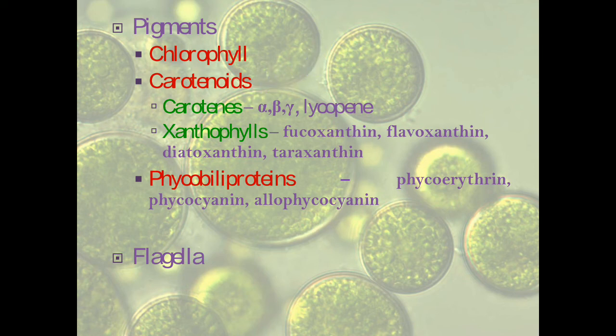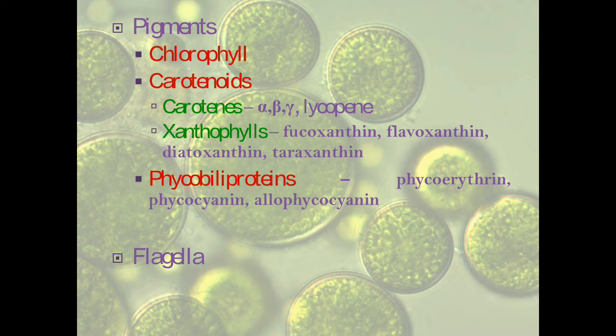Now what they do is they will absorb the rays of light and pass it on to the chlorophyll, that is to the reaction center. So their job is to harvest the light and pass it on to the main pigment or the core pigment or the chlorophyll. So carotenoids are the major light harvesting pigments that you find in algal cell, and they also have a function of photoprotection.